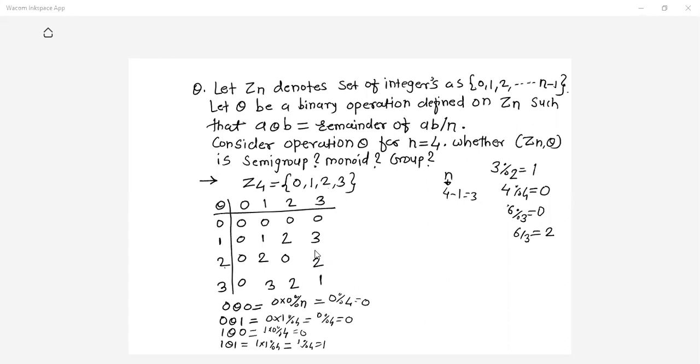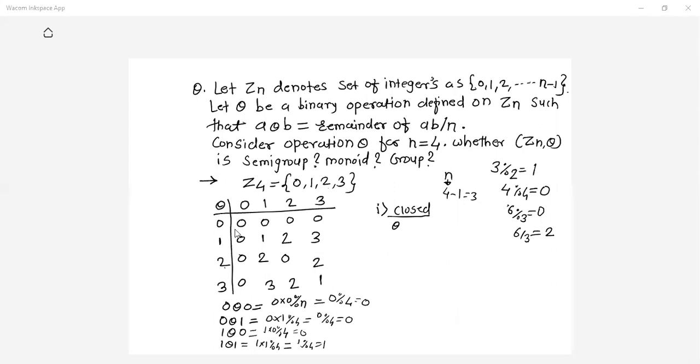Now we'll check the properties one by one, for semi-group, monoid and group. First of all, the closed operation. So whether theta is closed.